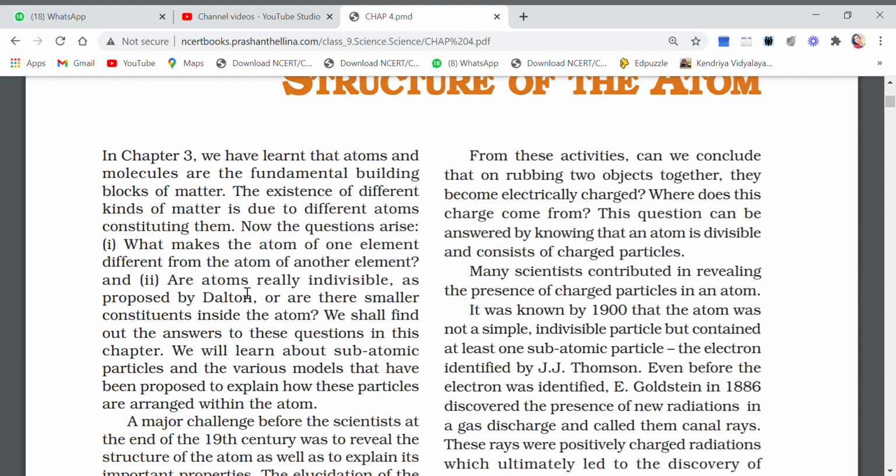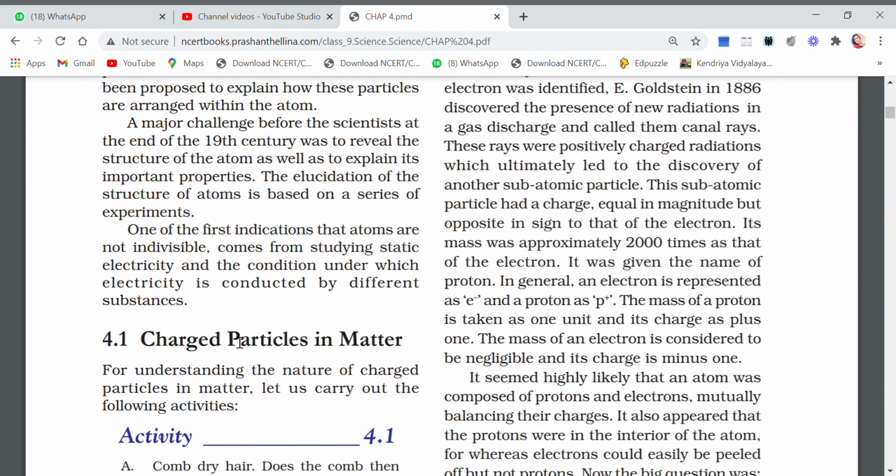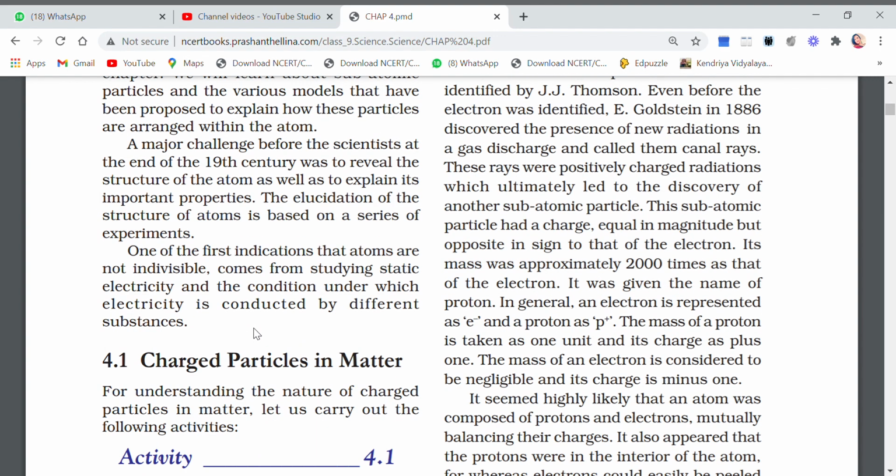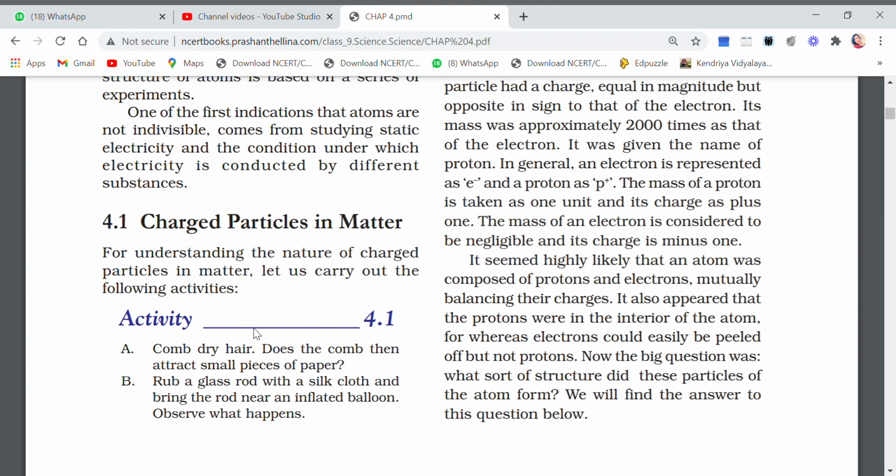Second, are atoms really indivisible? Is it possible to divide atoms further? Because Dalton said that atom is the smallest particle. So let's see what were the things that were done to answer these two questions.